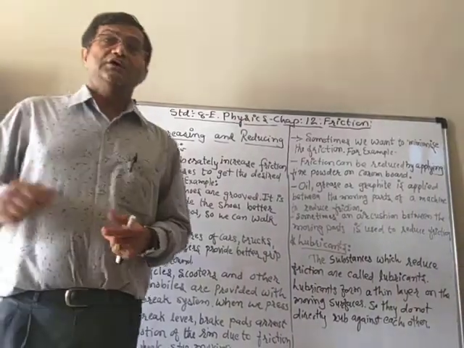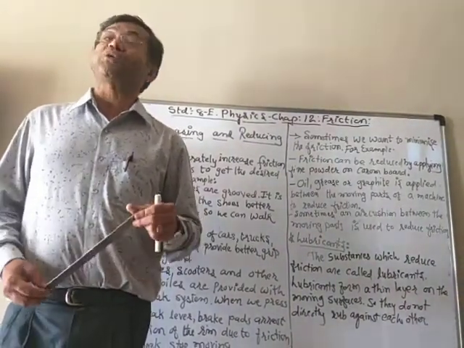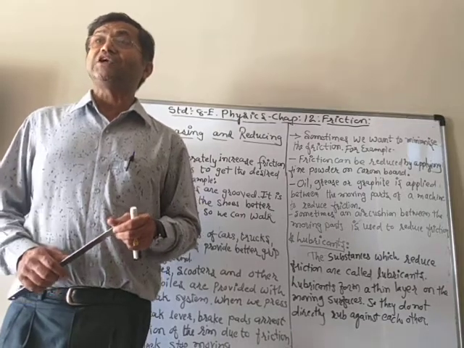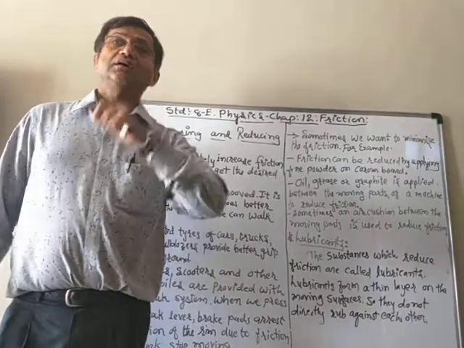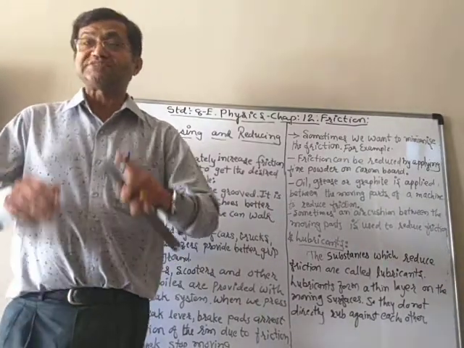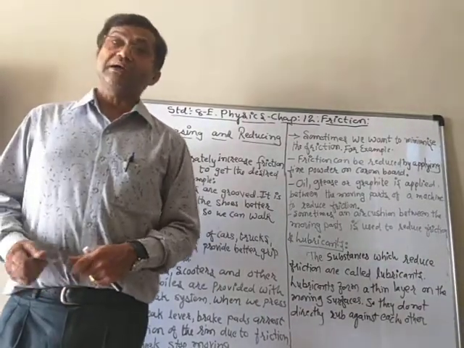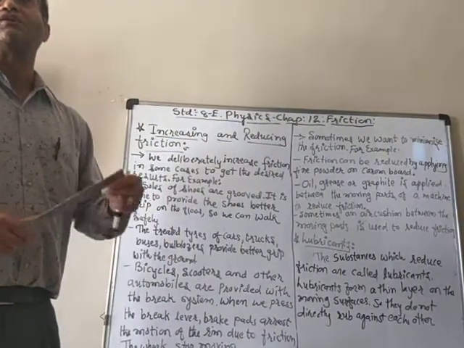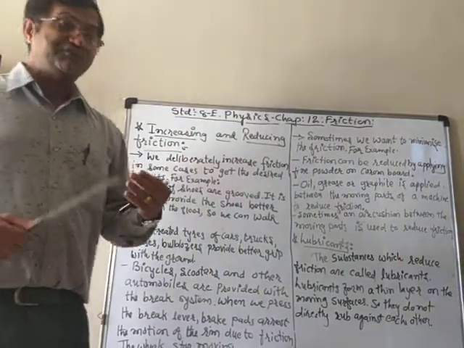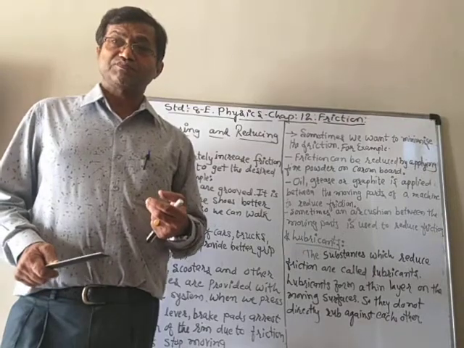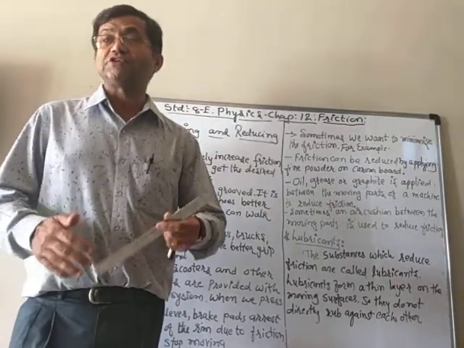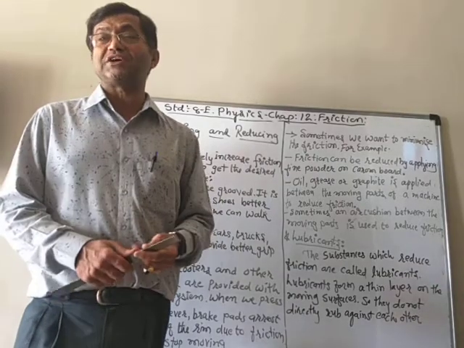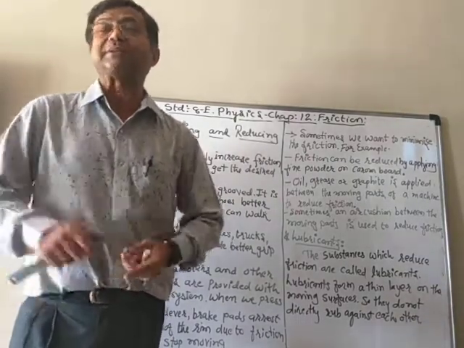I think you are aware that some sportsmen use spikes under their shoes, especially the runners. Why? Because they have to run fast. If the friction is less, they will not run faster, because due to less friction there is a chance of slipping.